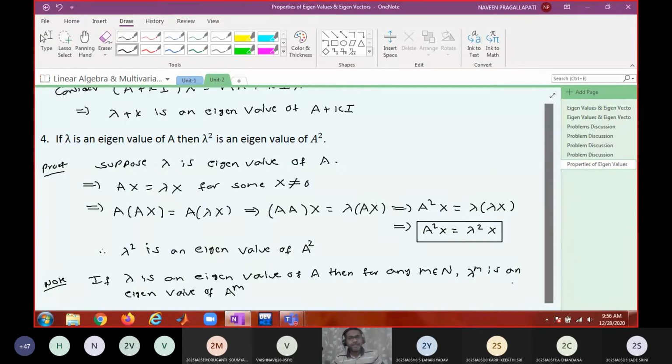You show that the statement is true for m equal to 1, then show that it is true for m equal to some k, where k is a natural number, and show that it is also true for m equal to k plus 1. Then by the principle of mathematical induction, the result is true for all natural numbers m. Is it clear?